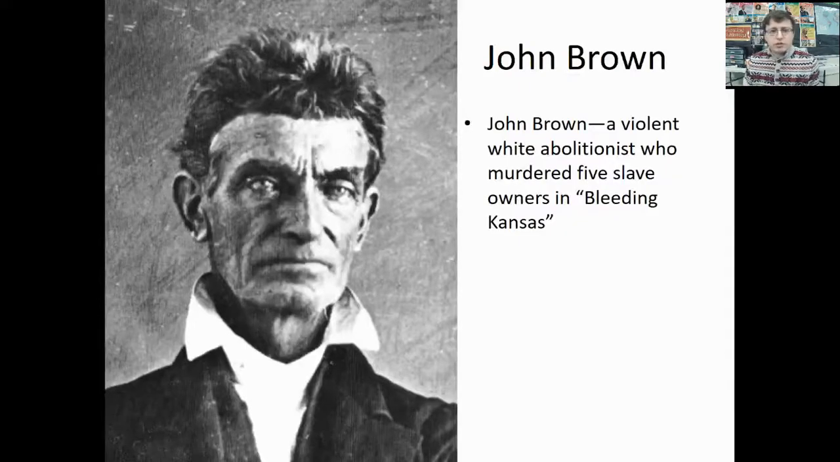One of the individuals that we're going to see is a man by the name of John Brown, an abolitionist who's very much against the system of slavery and is willing to use violence to end that system. In the Bleeding Kansas incident, John Brown will murder 5 slave owners at that time period. He's going to have other views towards slavery that we'll see later in this lesson.